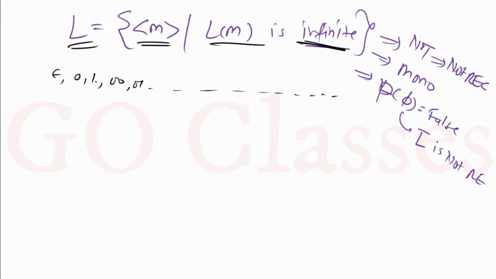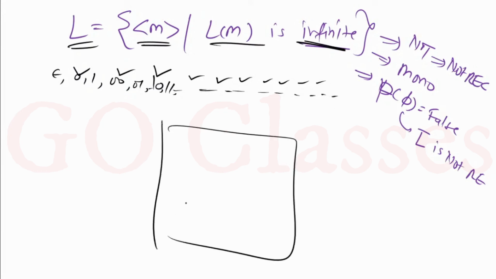Let's assume all these alternate strings, like 000, are accepted by this Turing machine M. Then in that case also, I will have to spend an infinite amount of time. Whether I use the dovetailing technique or not does not matter. I will have to spend infinite time for one Turing machine.